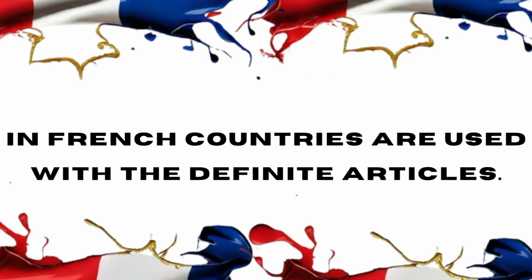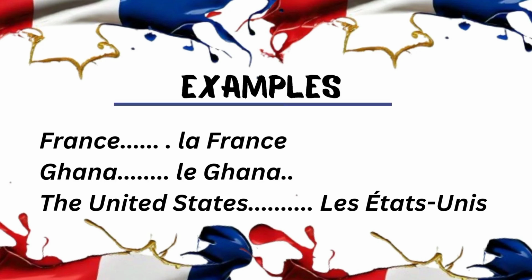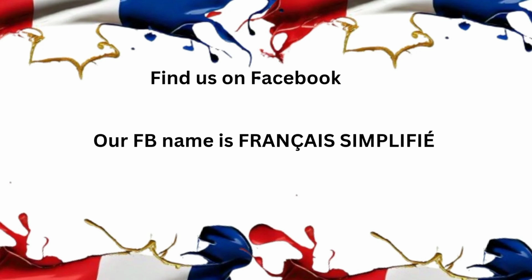Also, countries are used with the definite article. In French, some countries are feminine, some masculine, and some plural. Examples: France, la France, Ghana, le Ghana, the United States, les États-Unis. That's it for the definite article.